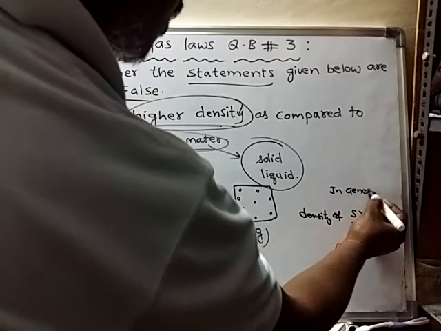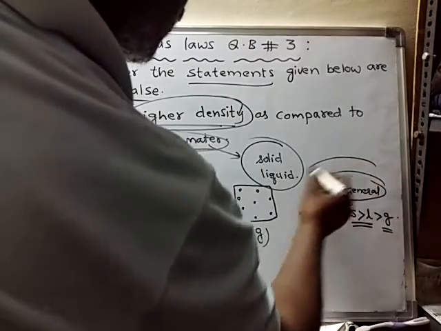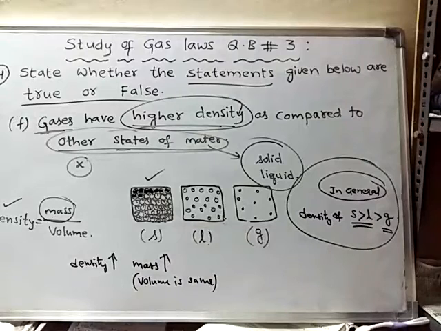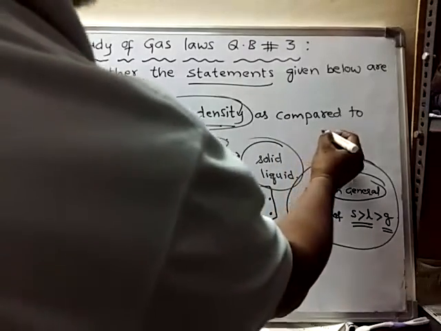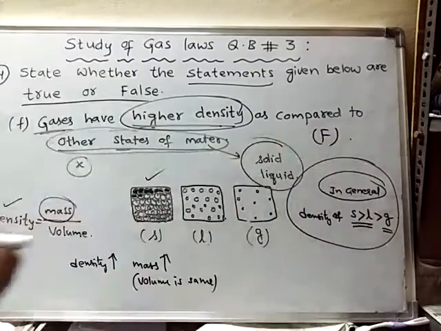In general, the density of solids will be greater than density of liquids, and density of liquids will be greater than density of gases. Hence the given statement is a false statement.